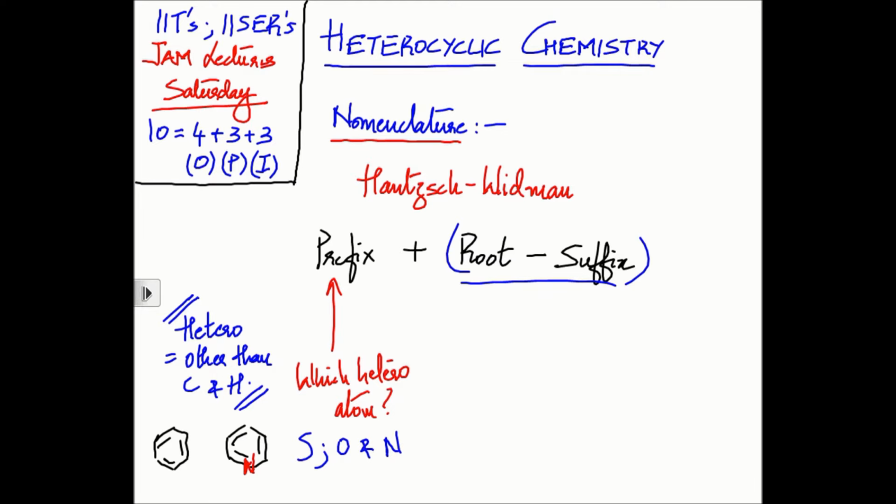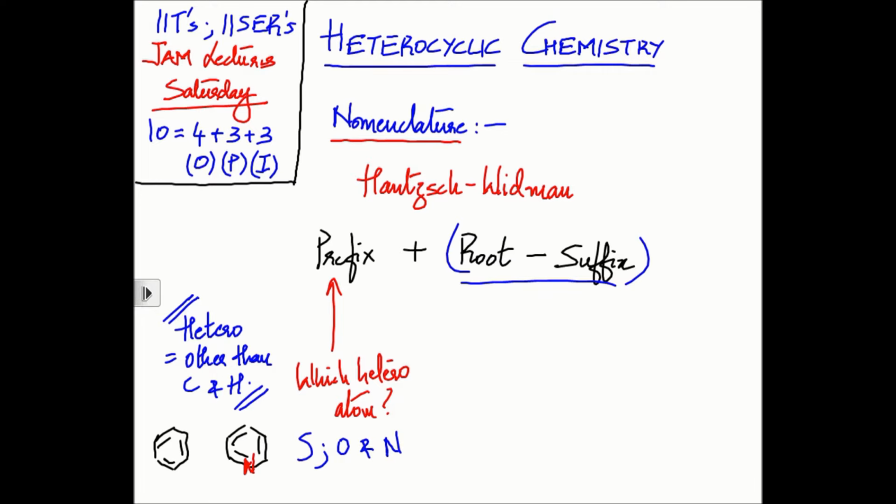But remember that if you replace a carbon atom with boron, or with phosphorus, or with selenium, or with tin, or any other atom apart from carbon and hydrogen, you will still be calling it a heterocyclic compound. The only requirement being it should be in the form of a cycle. It should not be a linear molecule, it should be a cyclic molecule. Is that clear? So this prefix name is going to tell you which heteroatom is present.